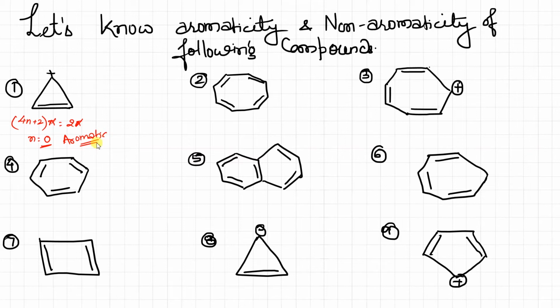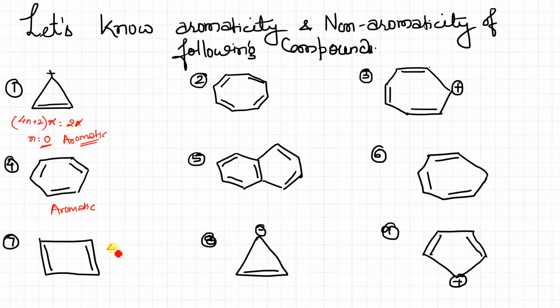Now this one, any sp3 hybridized carbon? No. So it can be anti-aromatic or aromatic. Here this is a benzene structure, so it is quite clear. No need to do it; we already did it in the previous slide. In this question, you just check, is there any sp3 hybridized carbon? No. So it can be aromatic or anti-aromatic. Let's see.